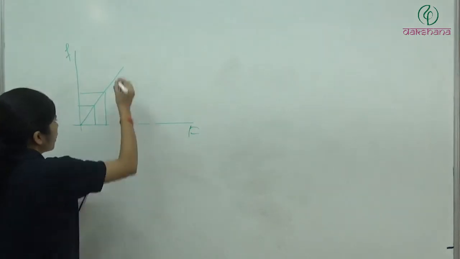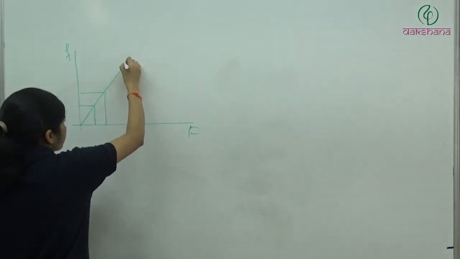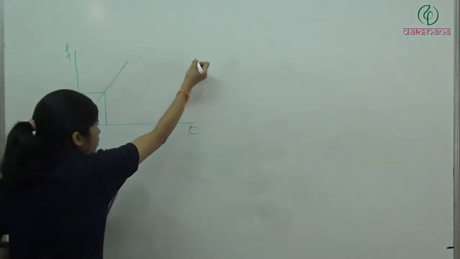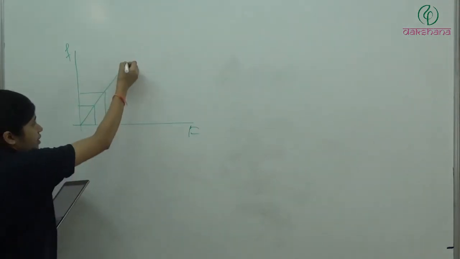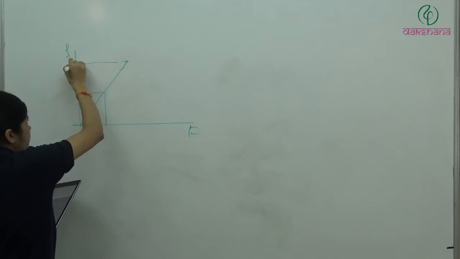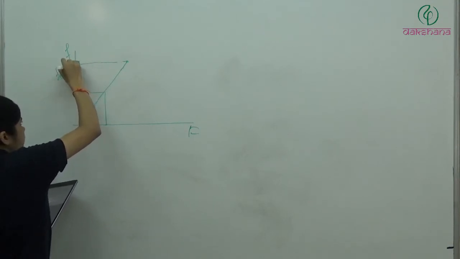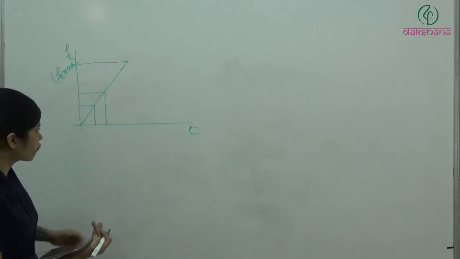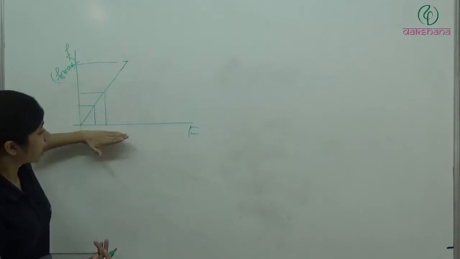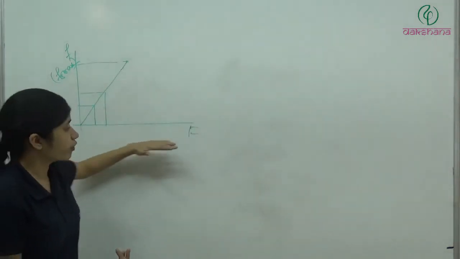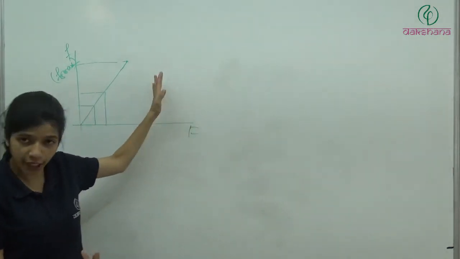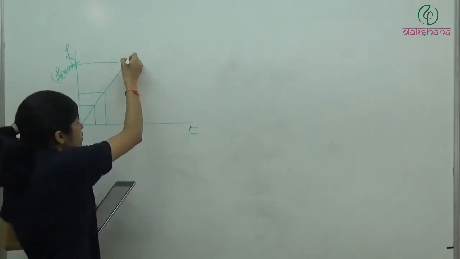But अब क्या होगा? After a value of force, इसके बाद एक constant value आएगी, क्योंकि after that this friction can increase up to this value only. This is Fs max. So friction can increase up to this value only. After this, even if you increase the applied force, friction cannot increase. It will remain constant.